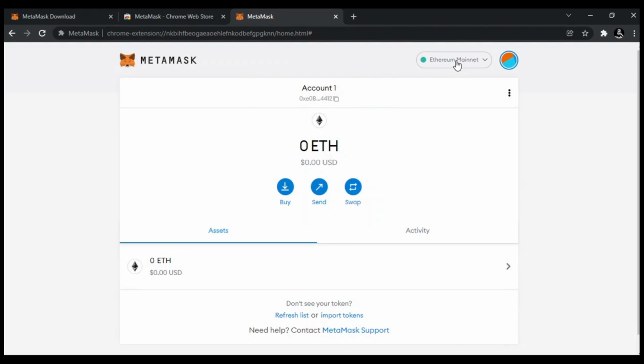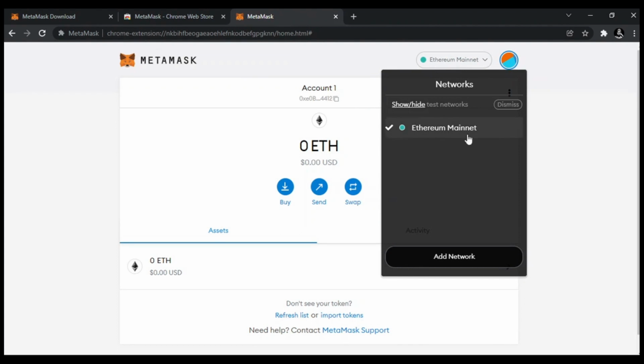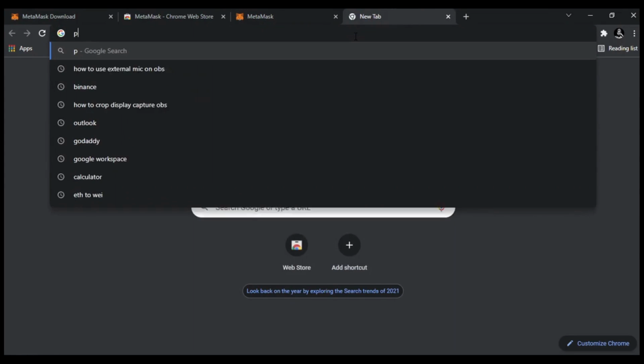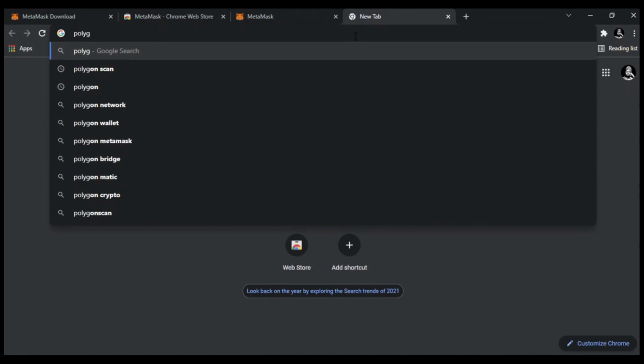This is your MetaMask wallet. Currently only Ethereum mainnet is activated. We will have to add Polygon network in it. So click on add network and go to Polygon network.